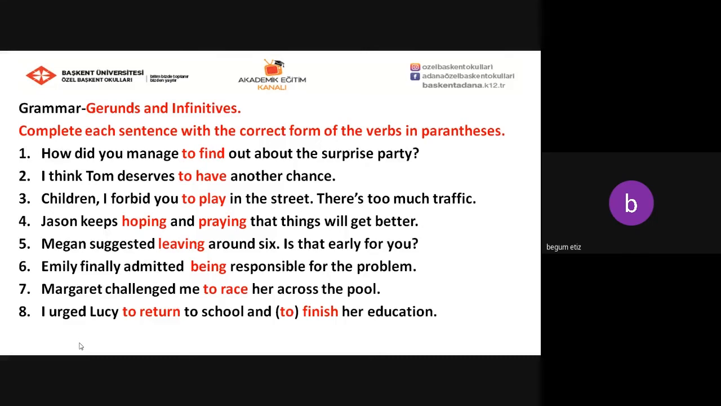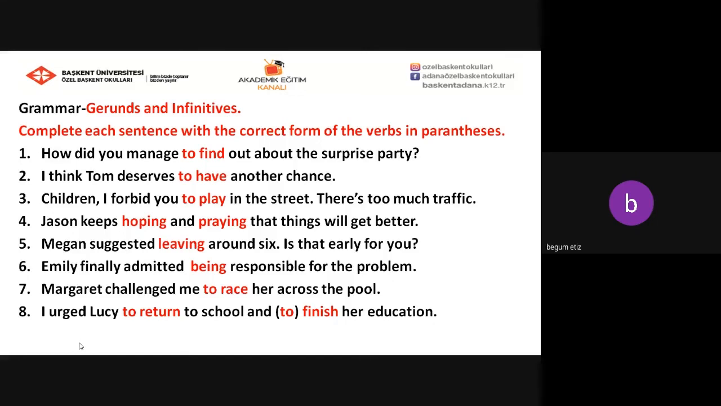Okay, let's start with the first one. How did you manage to find out about the surprise party? I think Tom deserves to have another chance. Children, I forbid you to play in the street. There is too much traffic. Jason keeps hoping and praying that things will get better. Megan suggested leaving around 6. Is that early for you?